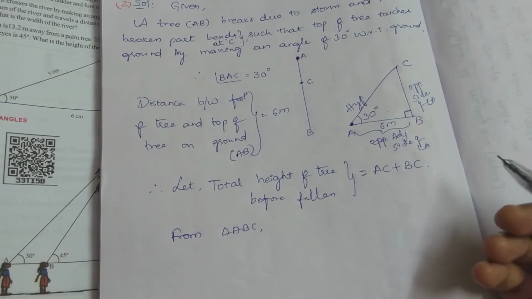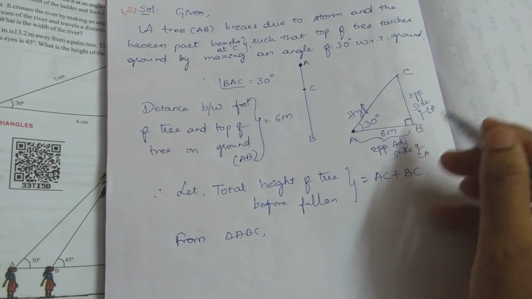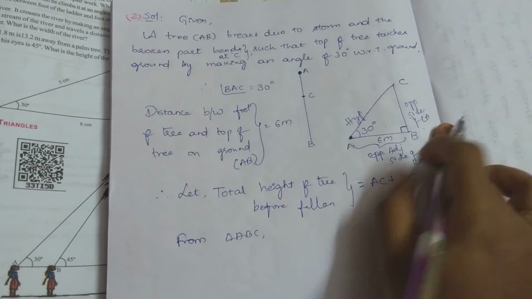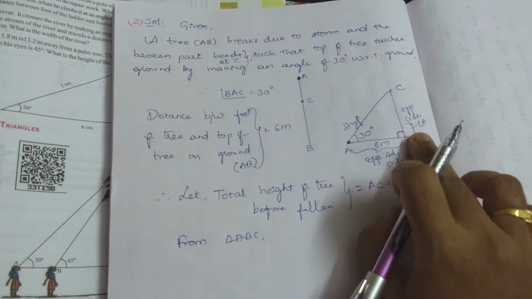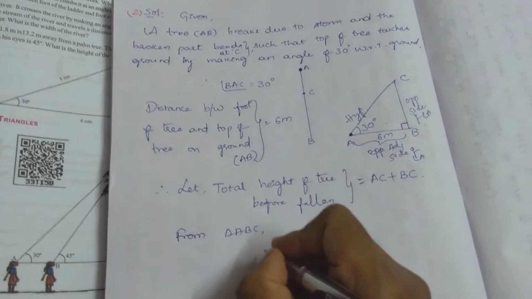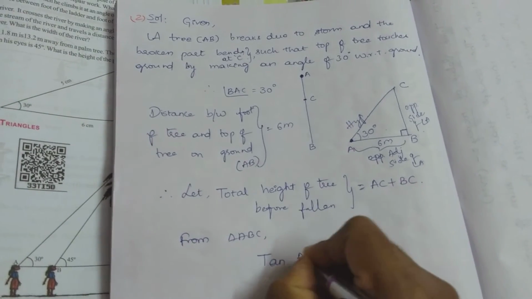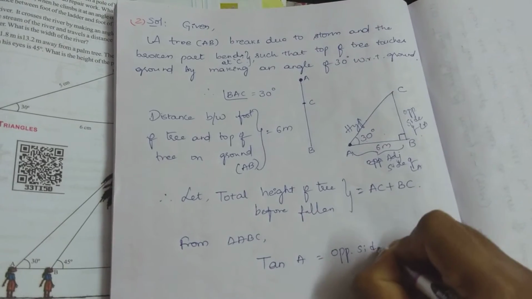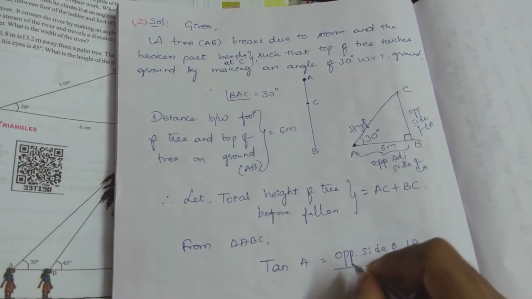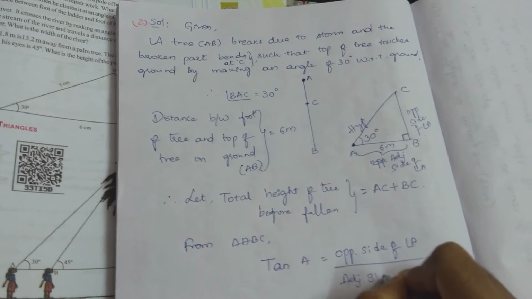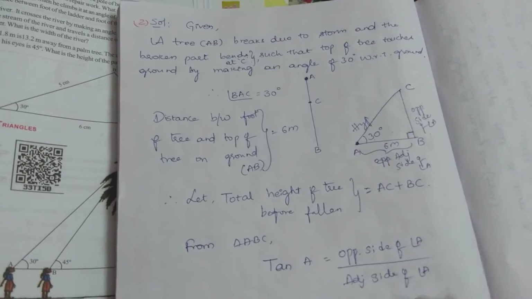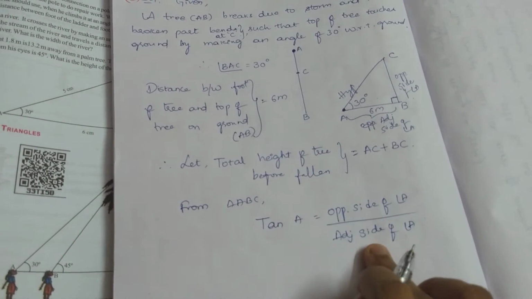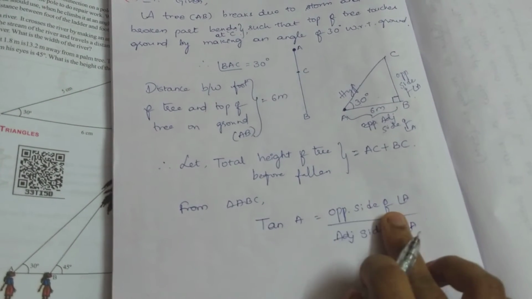What will I do here is, I will first find the opposite side. With the adjacent side and the angle, how to find the opposite side? Here the applicable trigonometric ratio will be tan. So tan A equals, what is the formula? It's nothing but opposite side of angle A by adjacent side of angle A. Here I am putting it as a shortcut. In your exam you have to elaborate this completely, like opposite side and adjacent side.